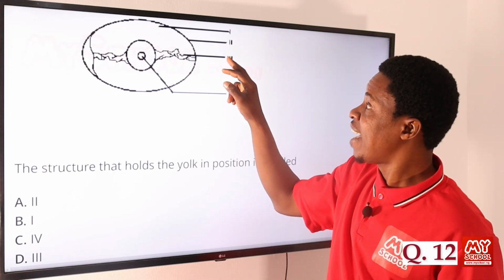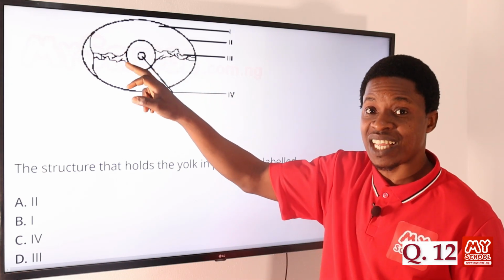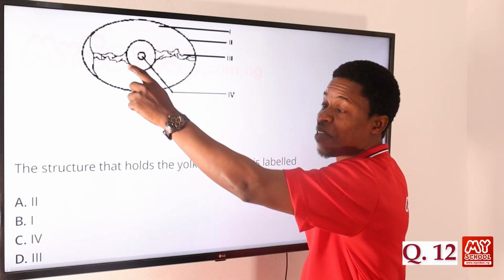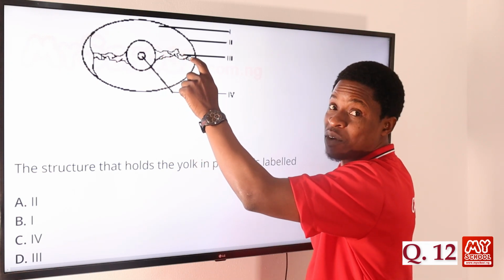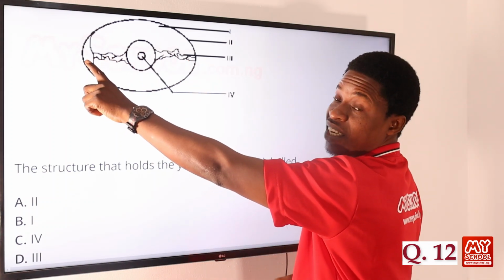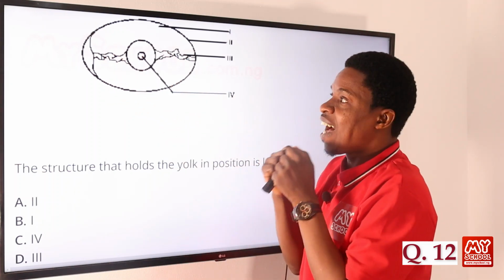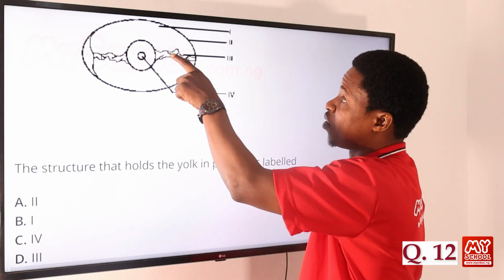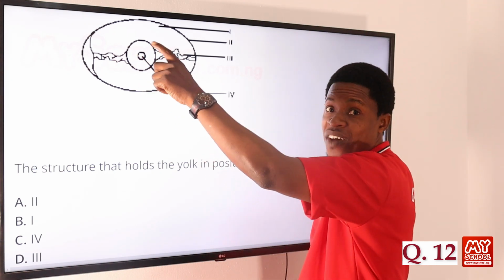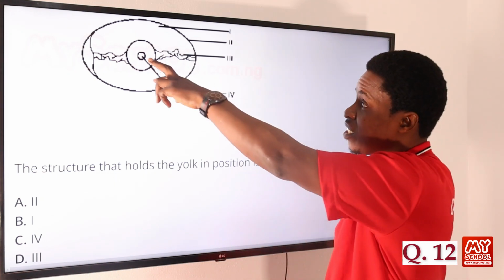Then III. These are like strings that are holding this. This is the yolk that you have here at the center. When you boil it, you have it as yellow or light yellow. That's your yolk there. And then this is the chalaza. Chalaza holds on two sides. You can see it on this side. This is the air space. This is the chalaza that holds the yolk firmly at the center of the egg. Then we have a round structure at the middle of the yolk. That is the germinal disc. So that is what option IV is.